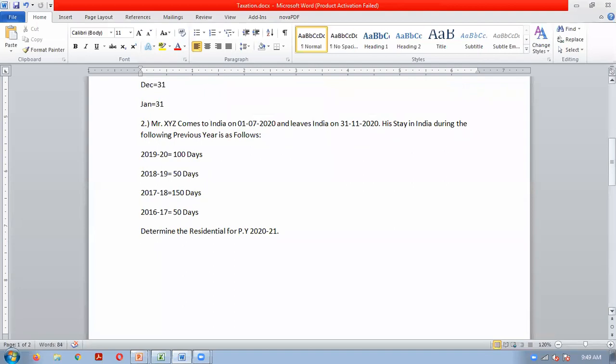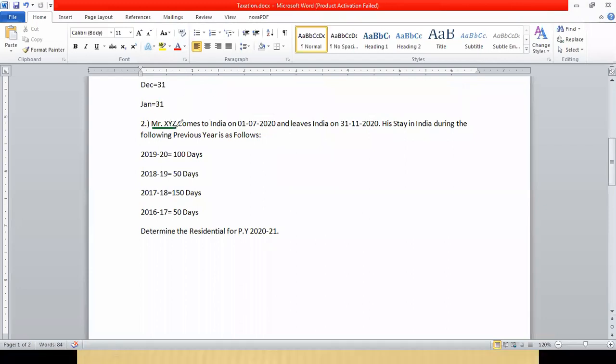See, take this illustration, read this illustration. Mr. XYZ comes to India on 1st July 2020 and leaves India on 31st November 2020. His stay in India during the previous year is as follows.